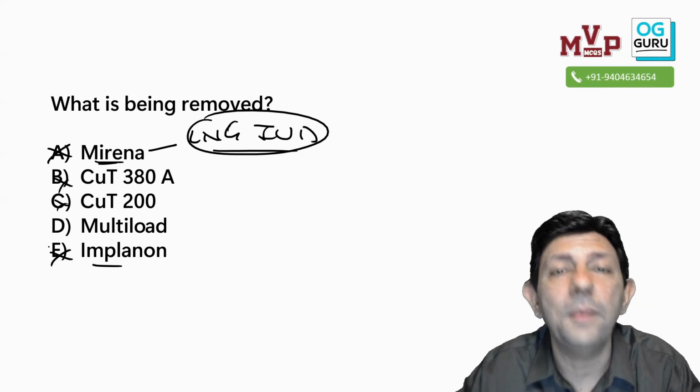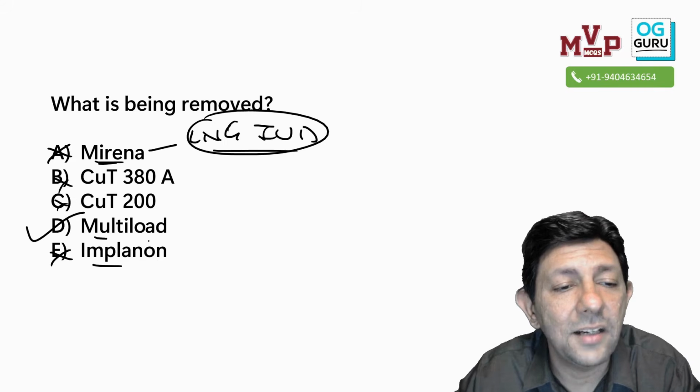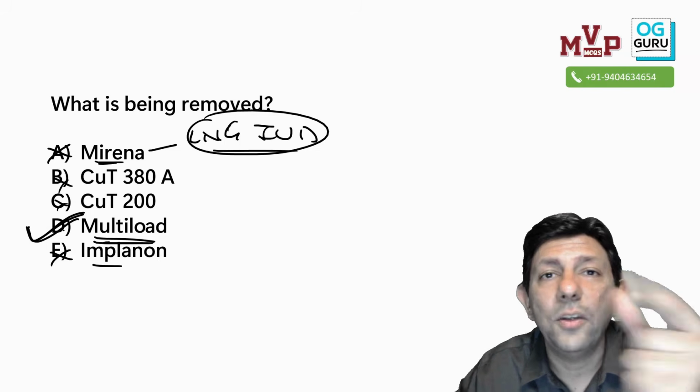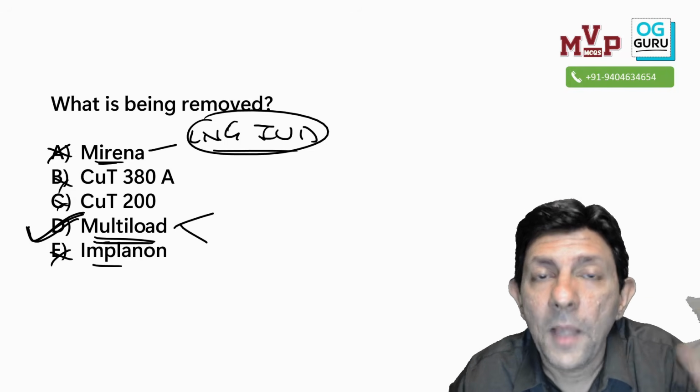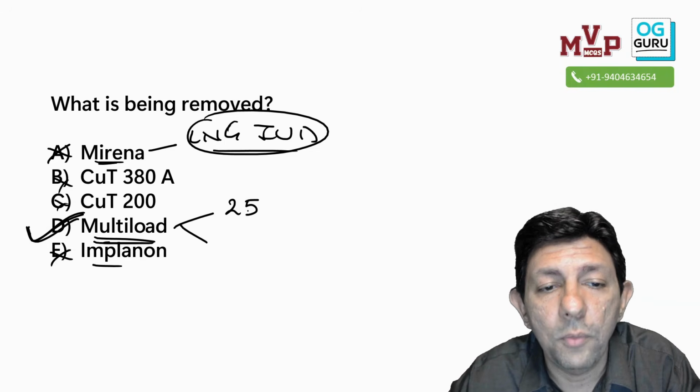This is not an implant only put in the hand. This is a multi-load device. Can you tell me what multi-load? Yes, sir. Multi-load is again of two types. Both look the same, so you cannot say. So multi-load could be 250 or multi-load 375.